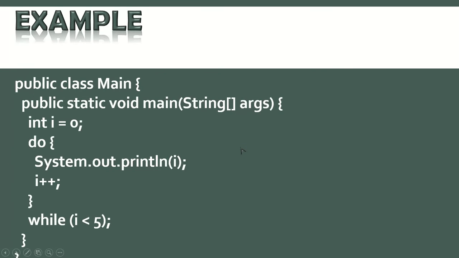An example I'm giving: public static void main, the main program is there, i is 0 and do, so 1 will come and it will go i plus plus, then check for the while.